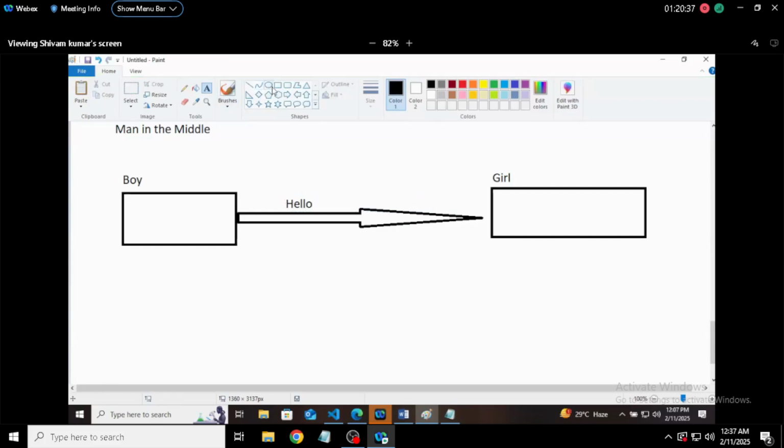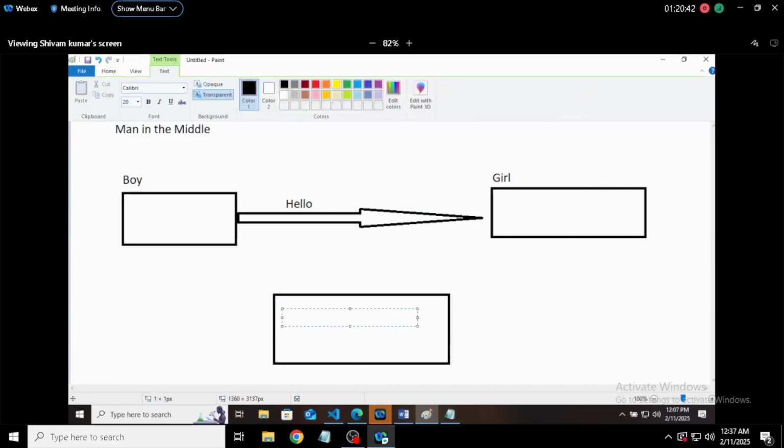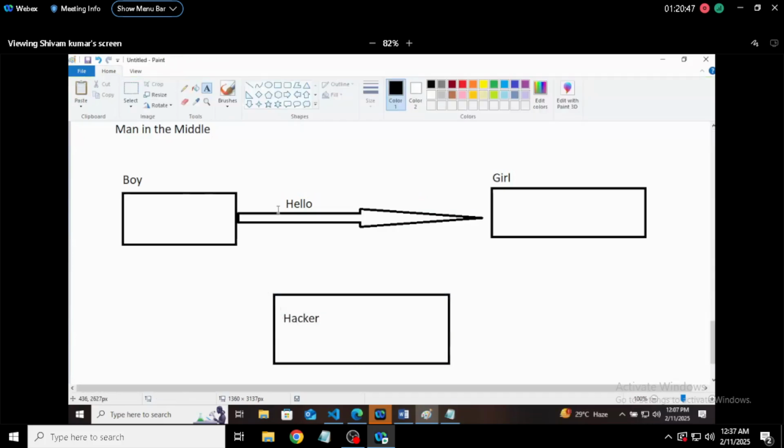Now there is a hacker in between. This hacker gets to know that this boy is sending a message to this girl as hello, and the hacker has some problem with this boy. So the hacker will inject a man in the middle attack. He will attack this message. How will he attack it? He will change the message content.